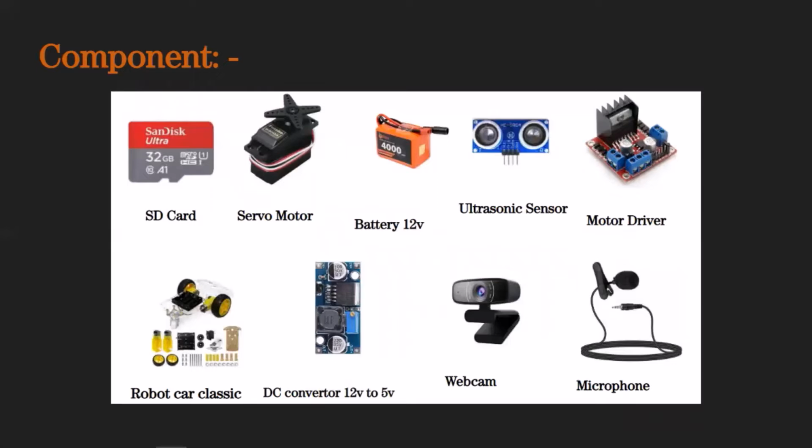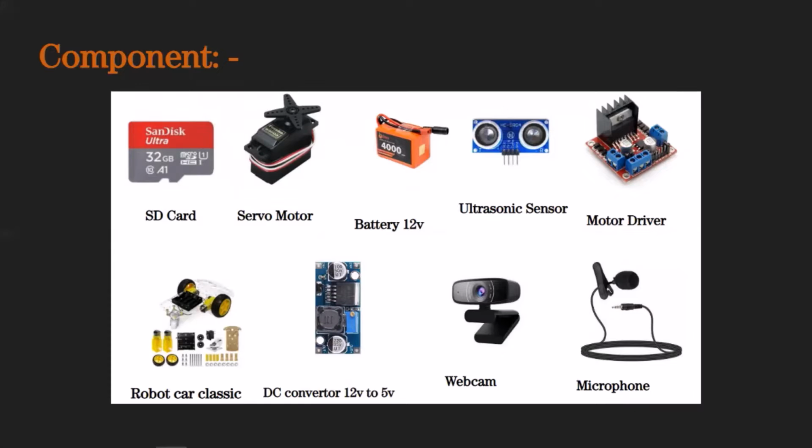Ultrasonic sensor: measures the distance of a targeted object. Motor driver: we are using the L298 dual H-bridge motor driver, which allows speed and direction control of DC motors at the same time.